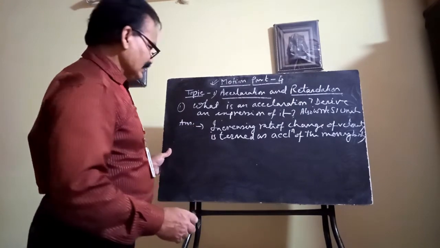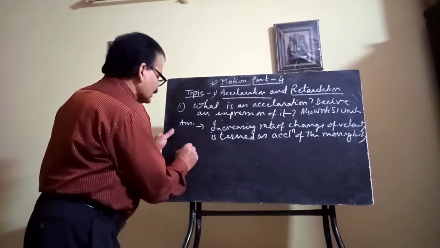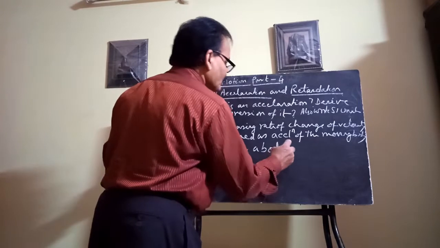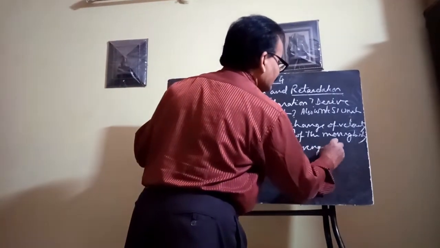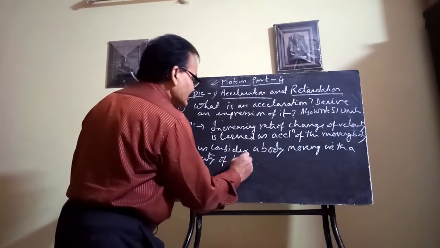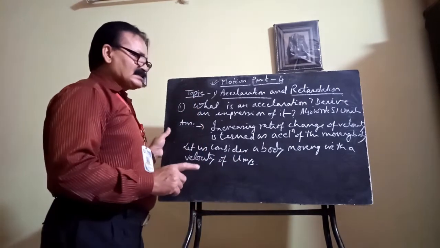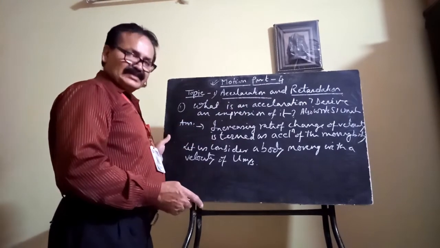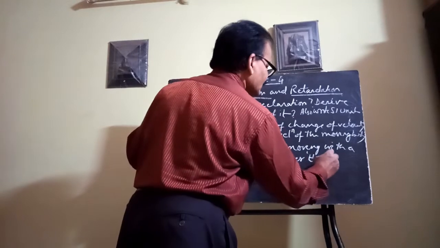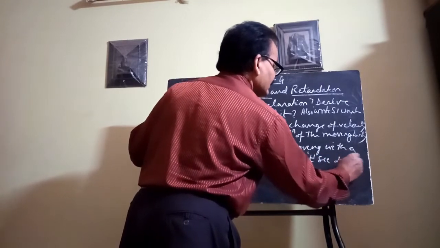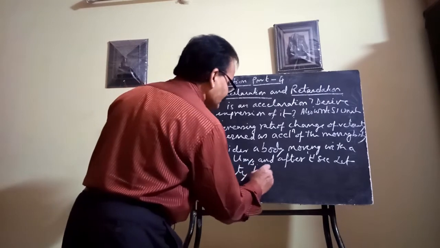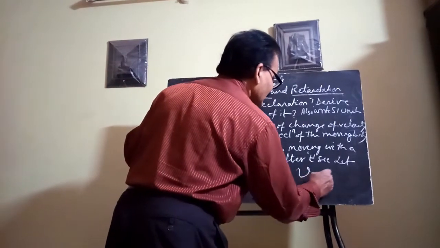For deriving the expression, let us consider a body moving with a velocity of u meter per second, and after t second, let its velocity become v meter per second.